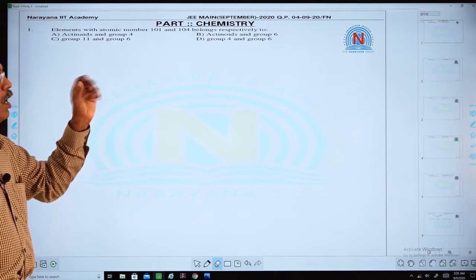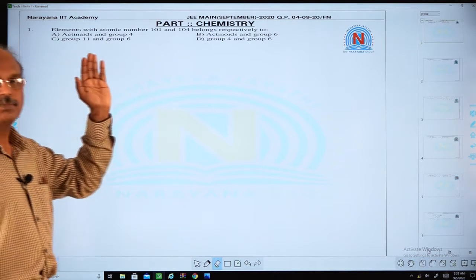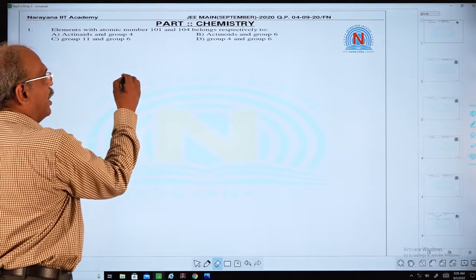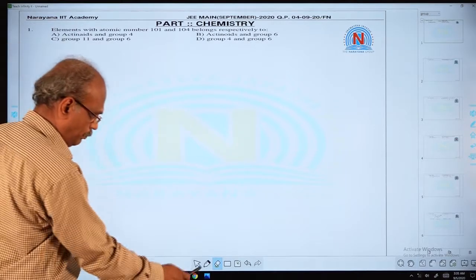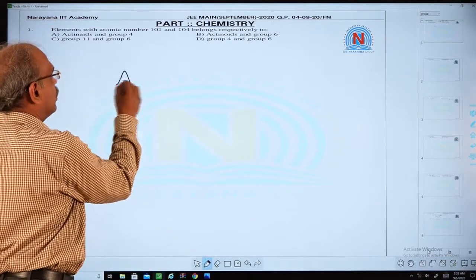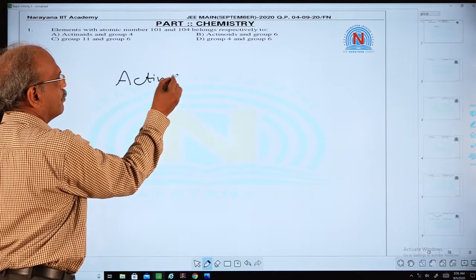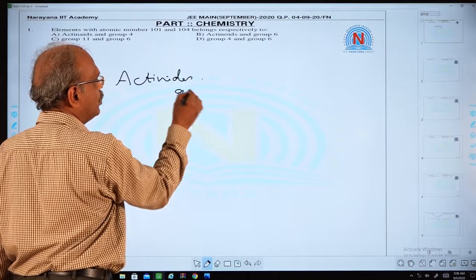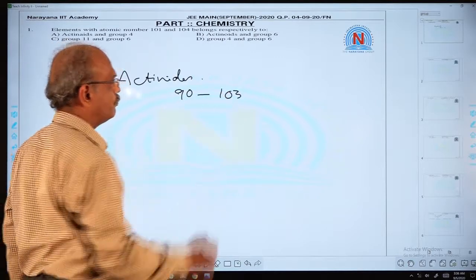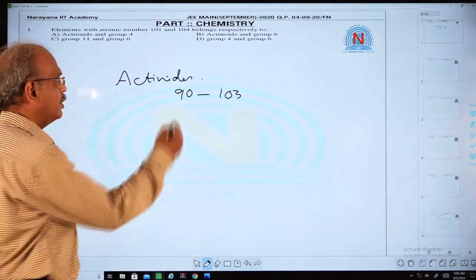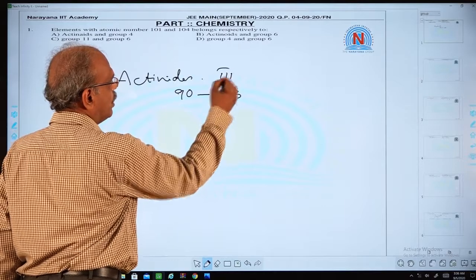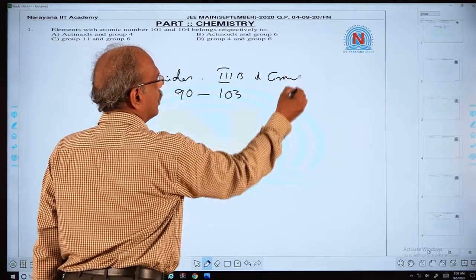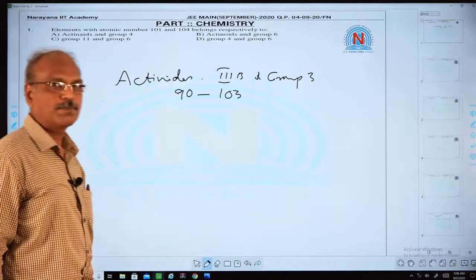First one: we know that actinides are 92-103, and they belong to 3B group or group 3 elements.